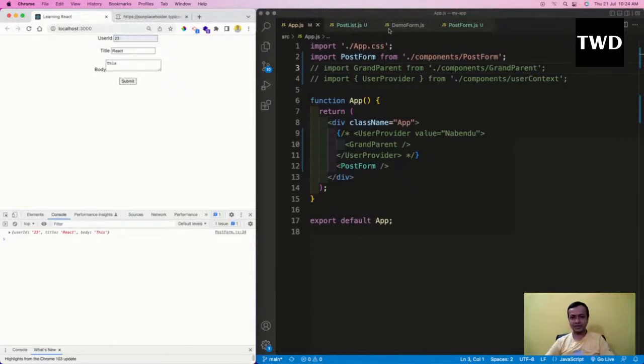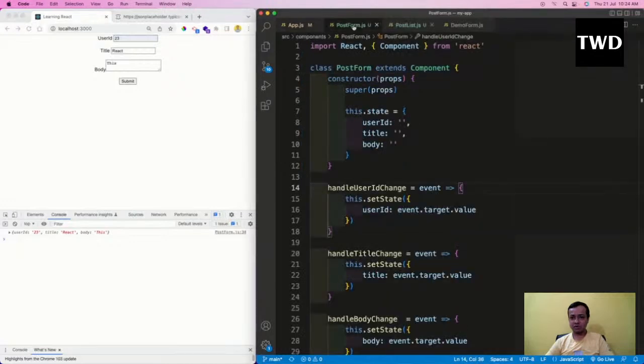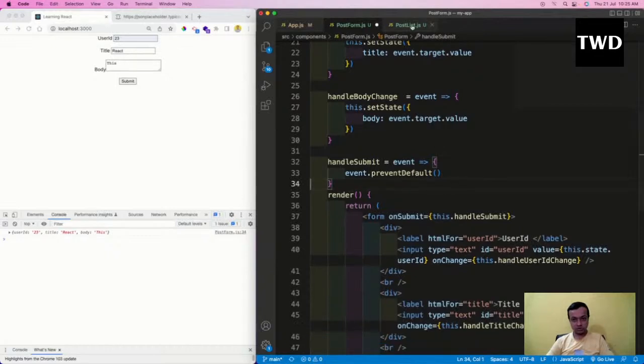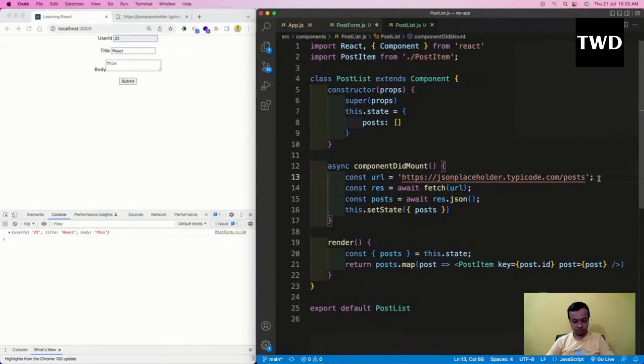Now the main thing is how I want to pass the data. So in the handle submit, in the post form, you're going to do a different way of fetch API. Fetch API is a bit complicated when we do the post. This is a post because we want to send this data to a database, to the API endpoint, and it will get saved in the database. So what do we need to do? Not console.log. You know what the console.log is? This is the state.